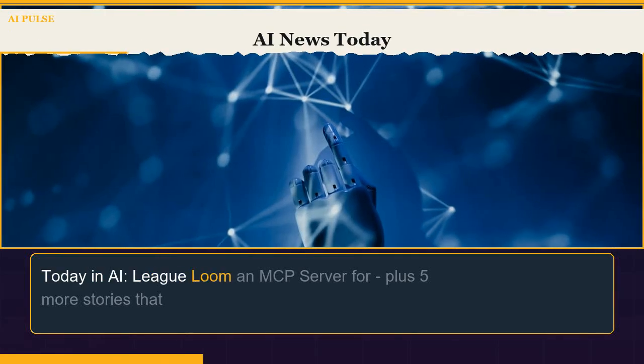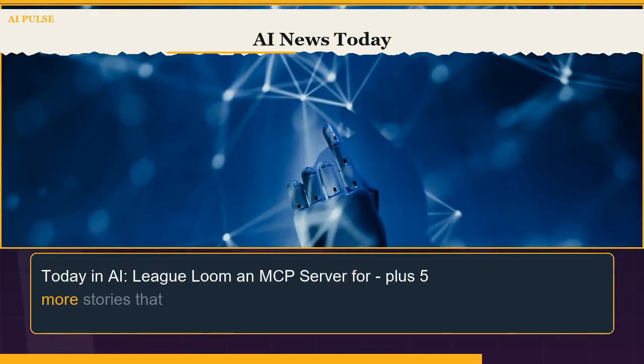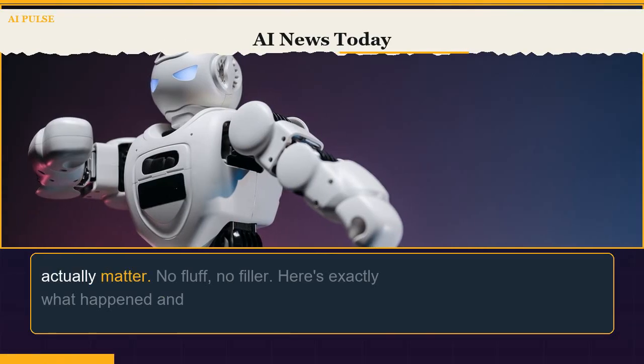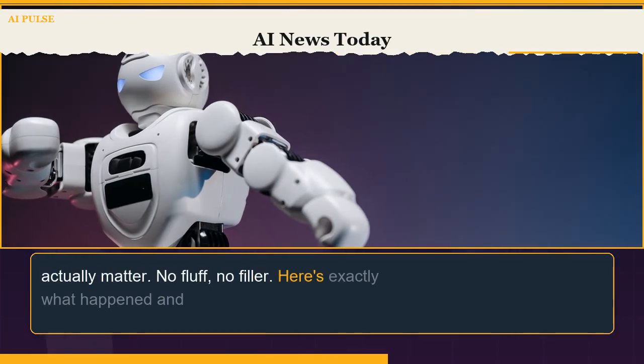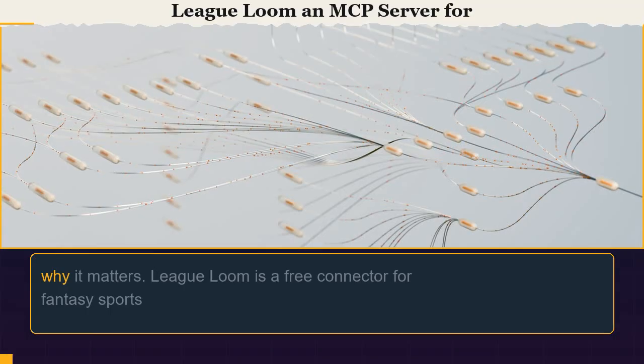Today in AI, League Loom, an MCP server, for +5 more stories that actually matter. No fluff, no filler. Here's exactly what happened and why it matters.